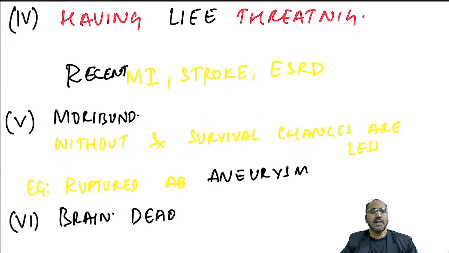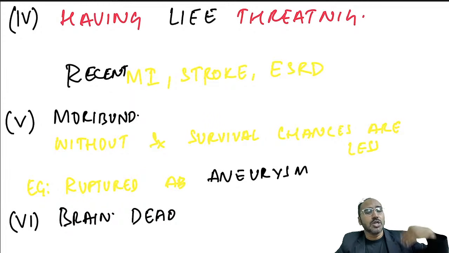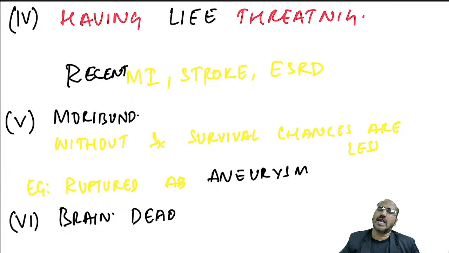Class 5 means moribund patient. These patients won't come to your clinic. You go to the ICU and you see he's on a ventilator. He's having multiple problems, for example, ruptured abdominal aortic aneurysm. Without surgery, chances of survival are very less. Moribund patient comes under ASA class 5. Class 6 also, again, he won't come to you. You go to the patient and you see that there is a brain dead patient. For organ harvesting, you will look for this. Okay, so remember, this is the ASA classification, American Society of Anesthesiologists classification.